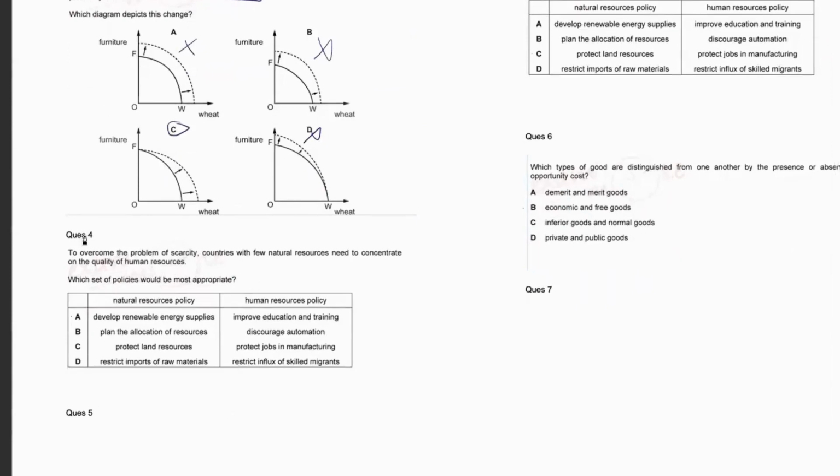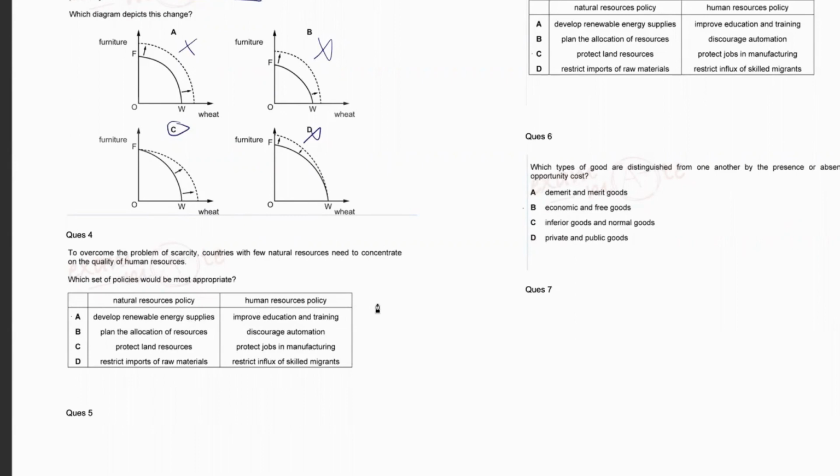Now let's move towards question number 4. To overcome the problem of scarcity, countries with few natural resources need to concentrate on the quality of human resources. Which set of policies would be more appropriate? Natural resources policy, human resources policy.